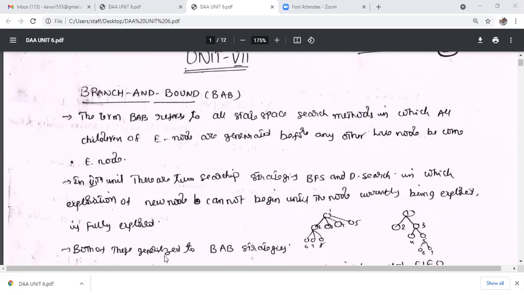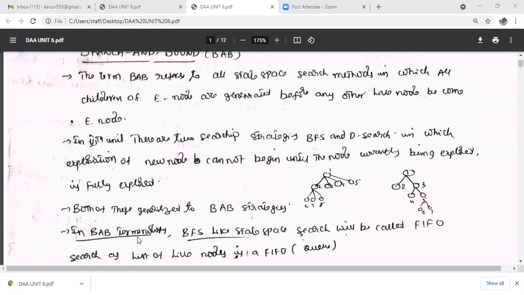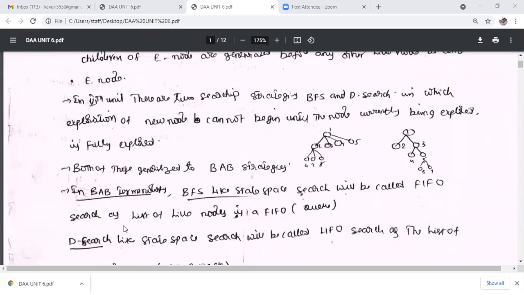Both of these are generalized by branch and bound strategies. In branch and bound, a breadth first like state space search is called FIFO, first in first out, which means the live nodes are placed in a queue.